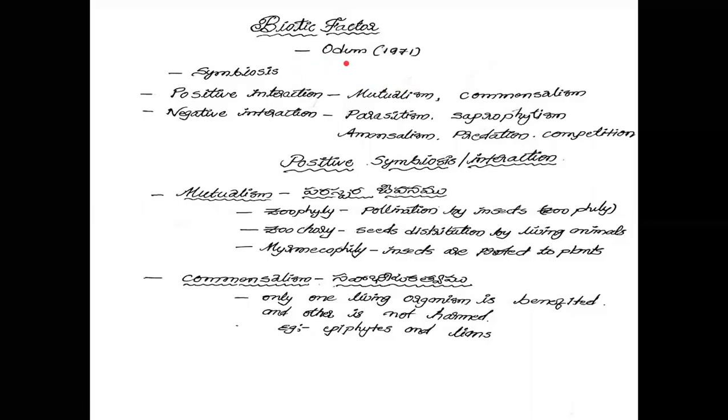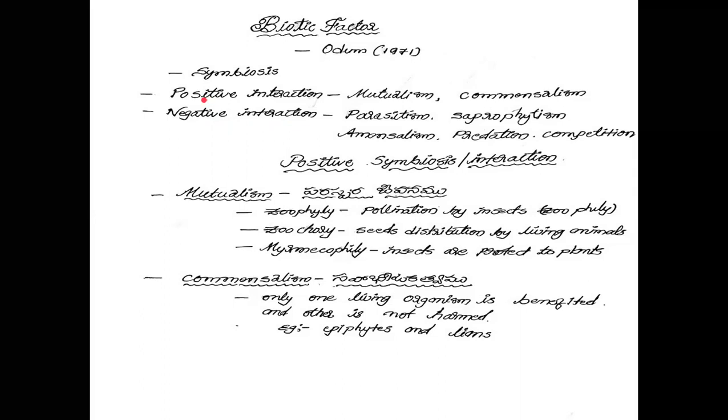Biotic factors play a major role in every ecosystem. Ecologists classified two types of symbiosis: positive symbiosis and negative symbiosis. Positive symbiosis is also called positive interaction. Negative symbiosis is also called negative interaction.